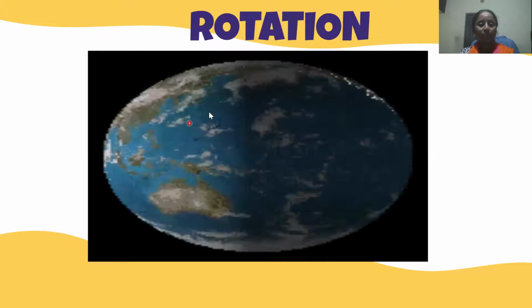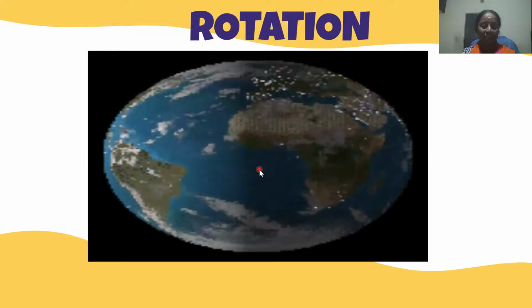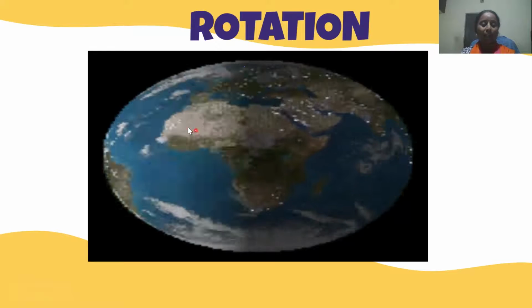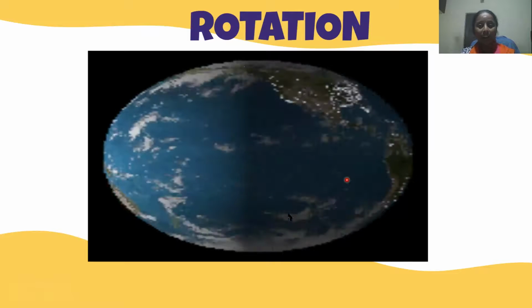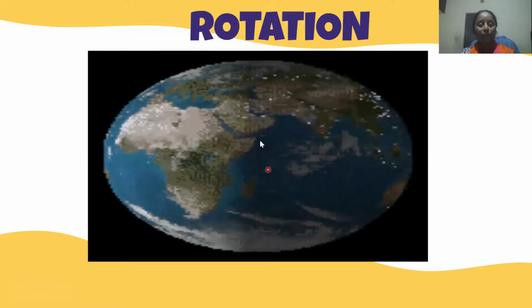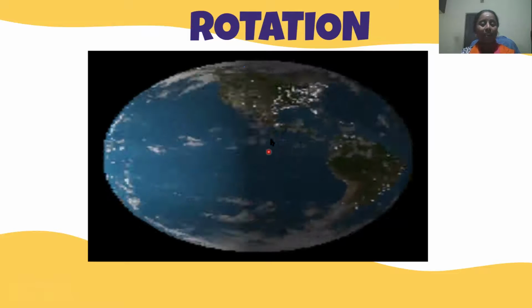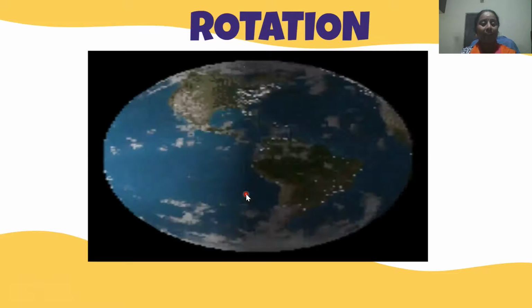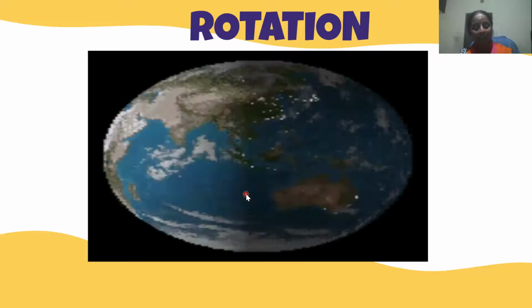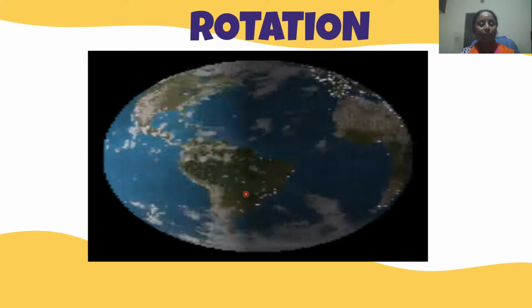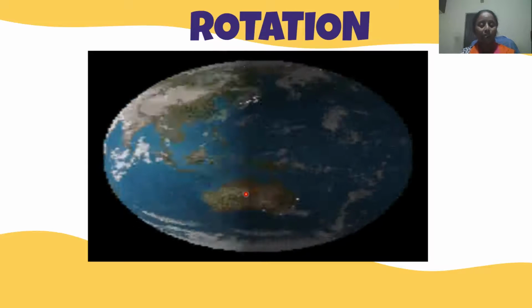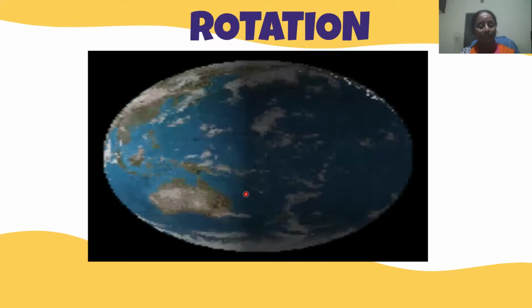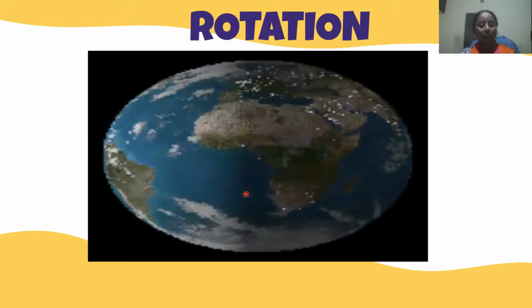If you observe this picture, the earth is rotating. The part of the earth which is facing the sun will be day, and the other part of the earth which does not face the sunlight will be night. So the movement rotation gives us day and night. To complete one rotation, the earth takes around 24 hours, which is nothing but 1 day.